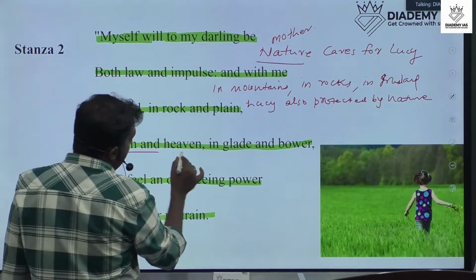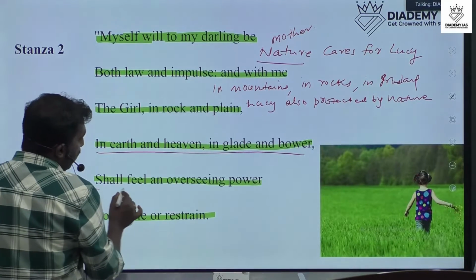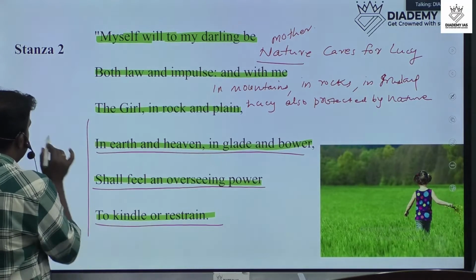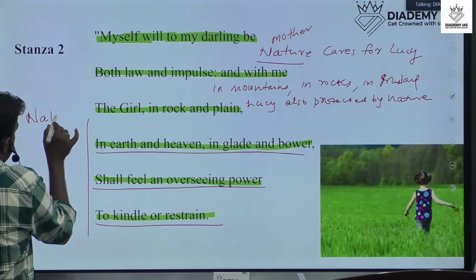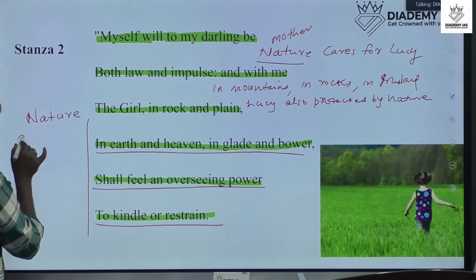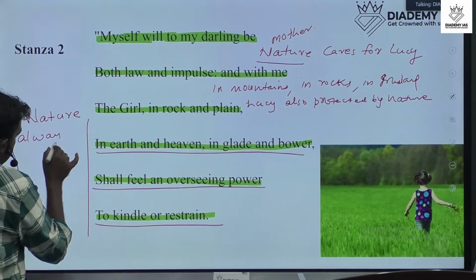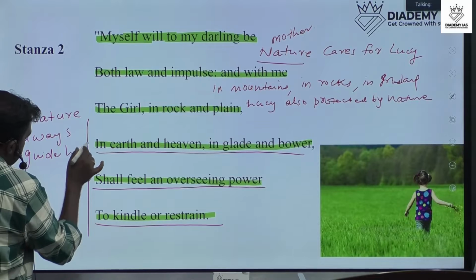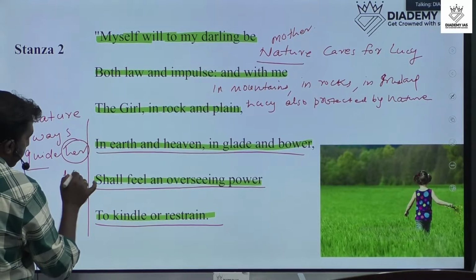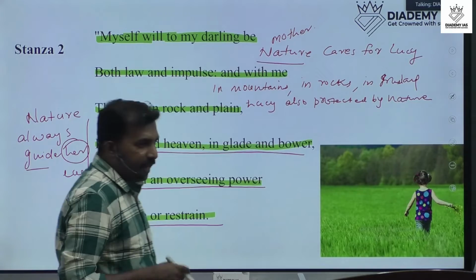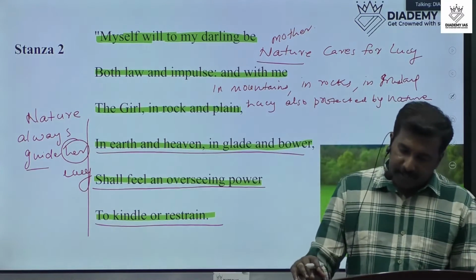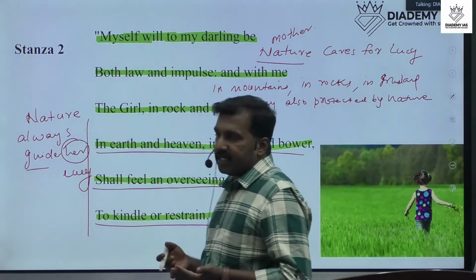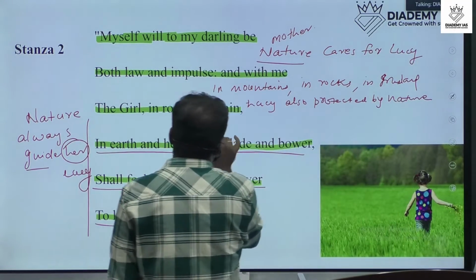The earth and heaven, in glade and bower, shall feel an overseeing power to kindle or restrain. It means that nature always guides her. Okay, her means Lucy. Nature always guides her. That's an important point. And nature inspires her.